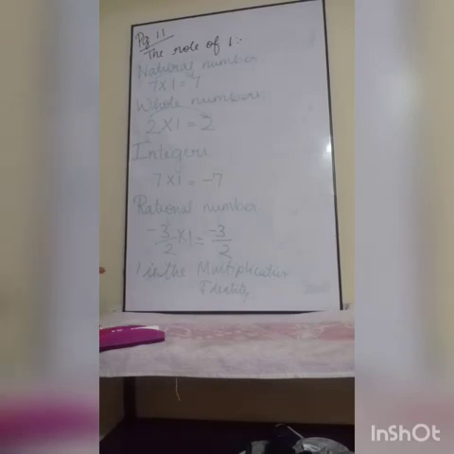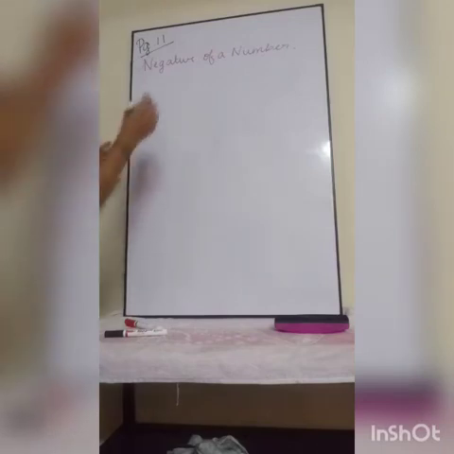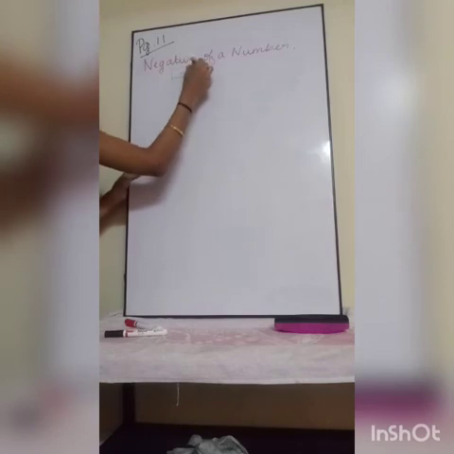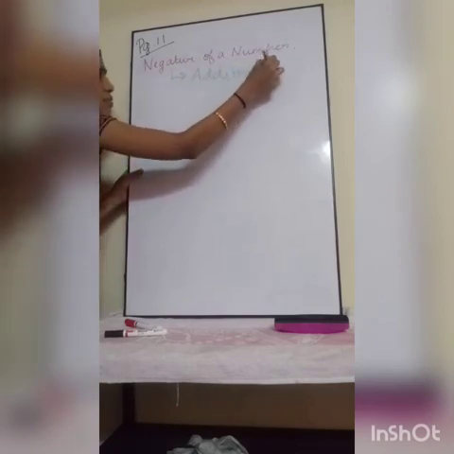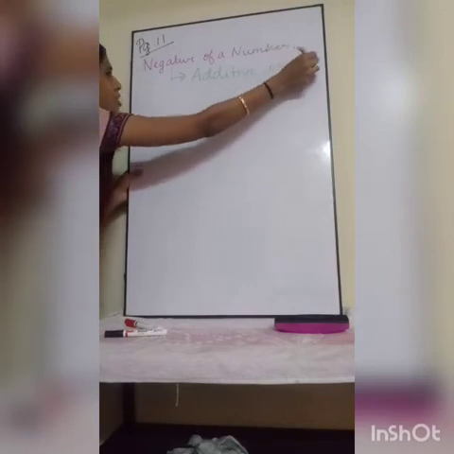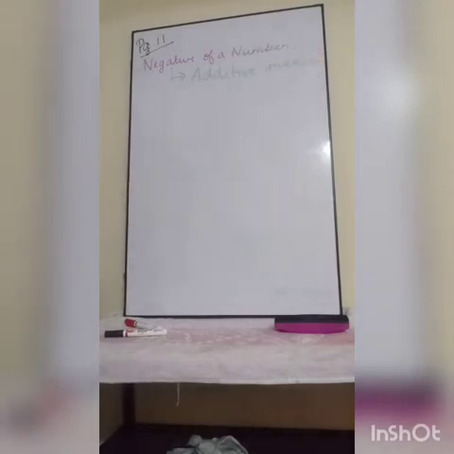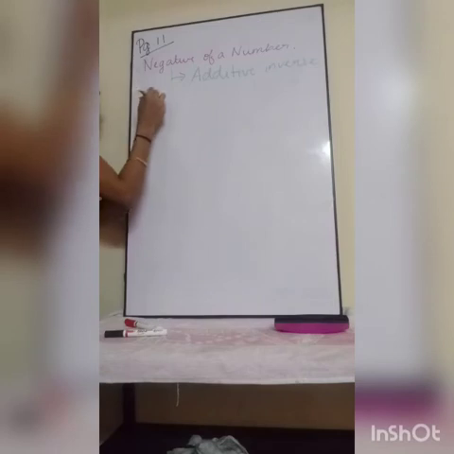Okay, understood? This is your negative of a number. You have to take page number 11. In that the negative of a number definition will be there. Negative of a number is nothing but additive inverse. Actually, this additive inverse concept starts from integers only.